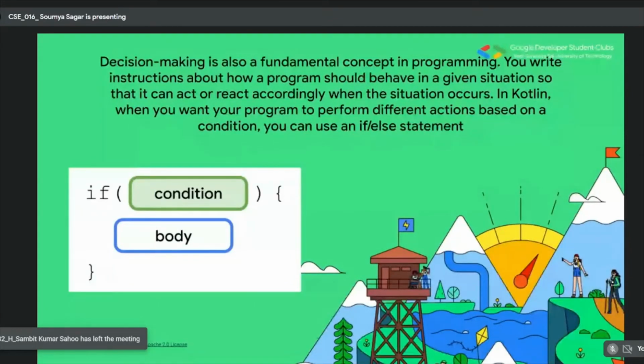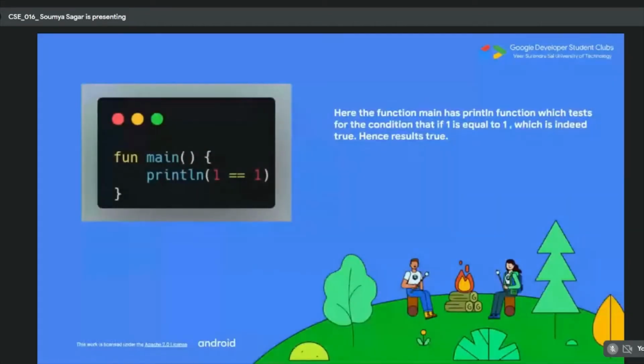So here the condition is that you can relate it to whether it is cold, and the body is wearing the jacket or not wearing the jacket. Okay. So this is the basic code block.